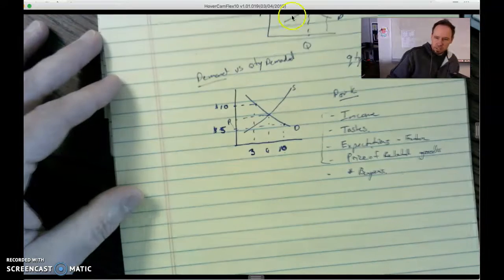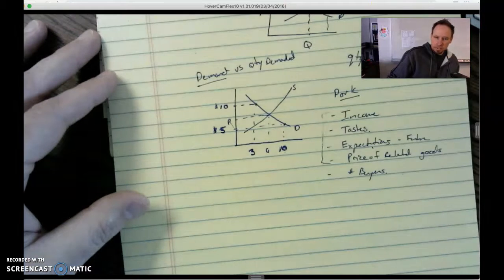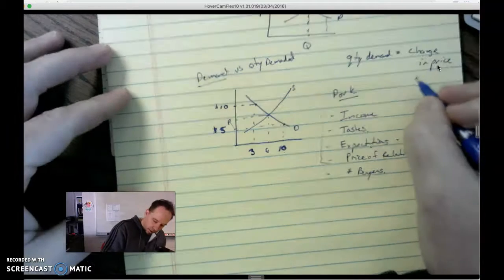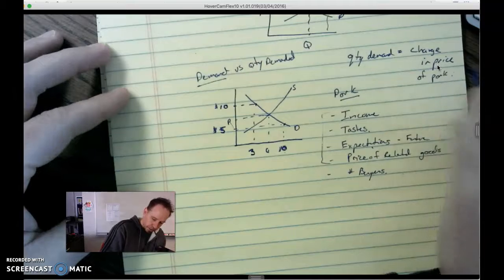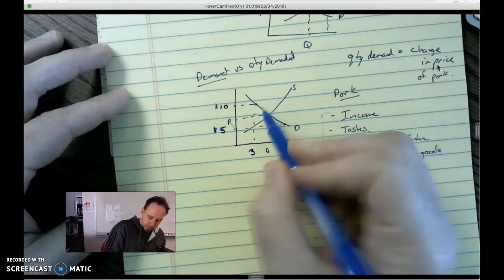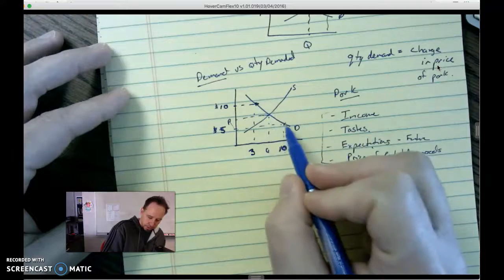The only thing that is going to change the quantity demanded is a change in the price of pork. So pork prices go from $10 to $5, and we move from this point on the curve to this point.